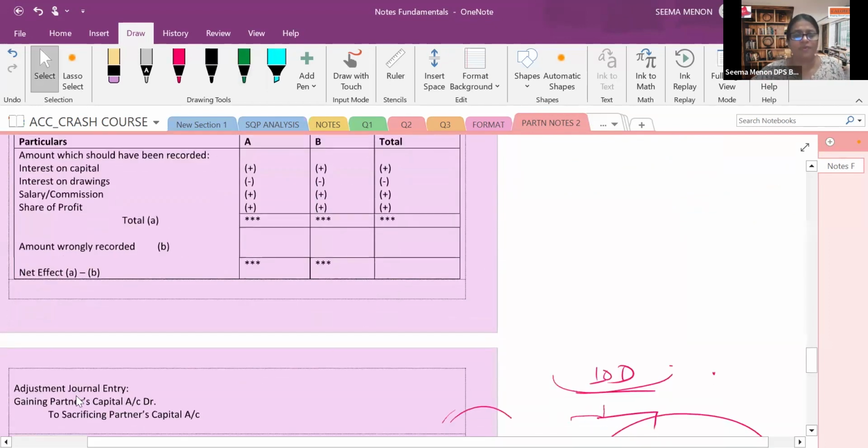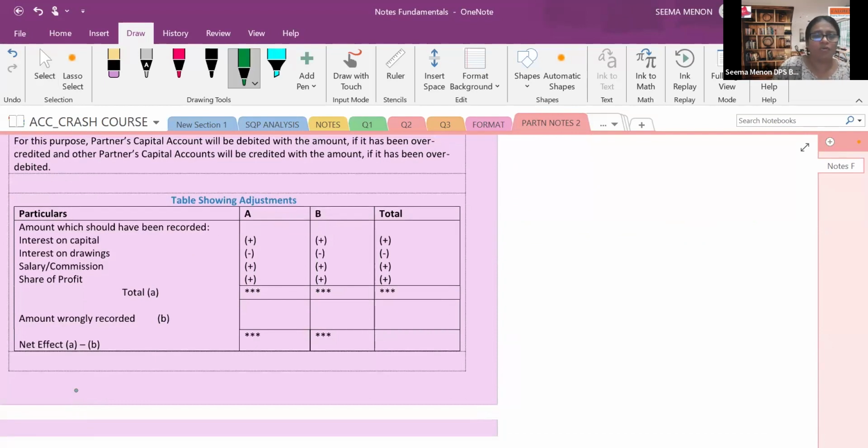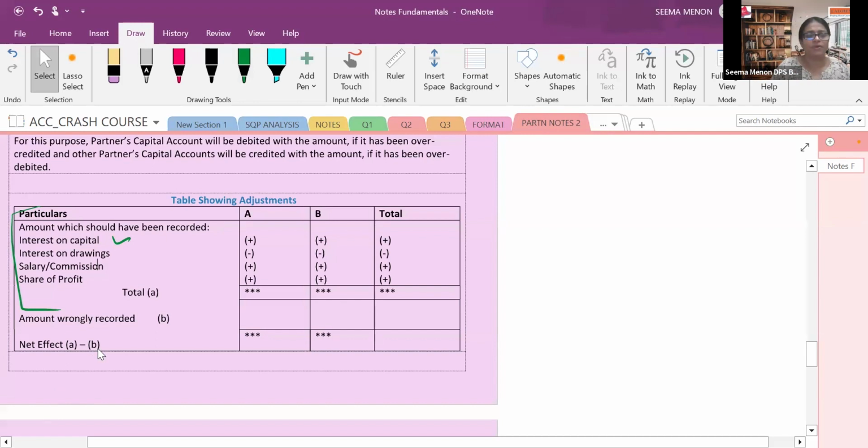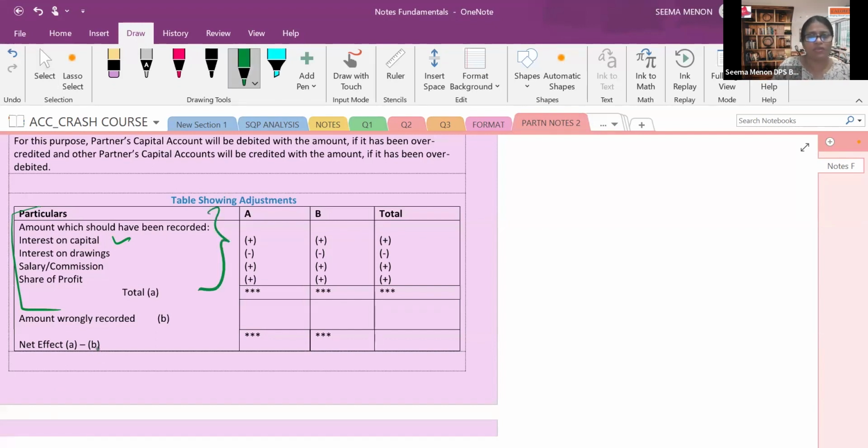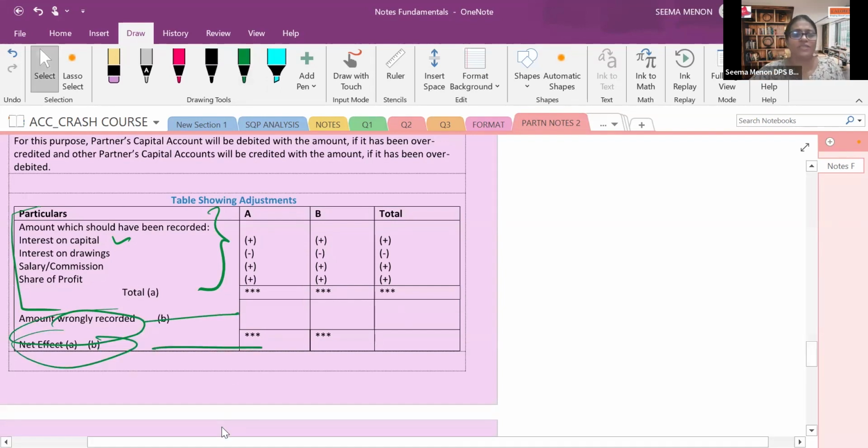Now, somewhere we have to make the table of adjustment. How to make it varies from question to question. But simply you will understand: we will always think from the viewpoint of the partner, not from the viewpoint of the firm. Whenever we do the adjustment, think always from the viewpoint of the partner. We will find out all the correct items, then if any wrong is there, you will subtract. Then you will get the net effect. On that net effect, you will pass the journal entry.